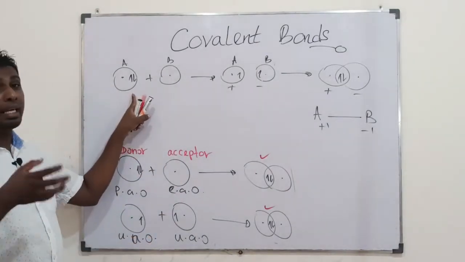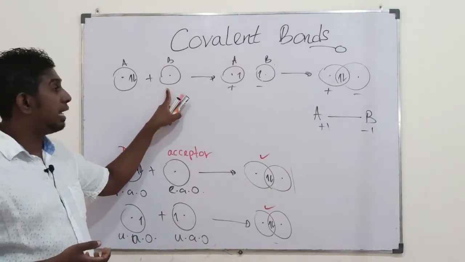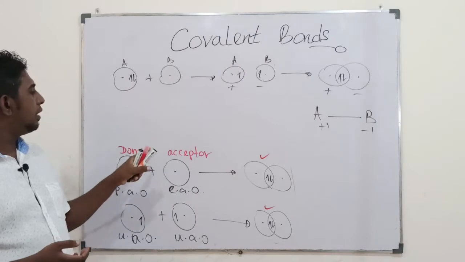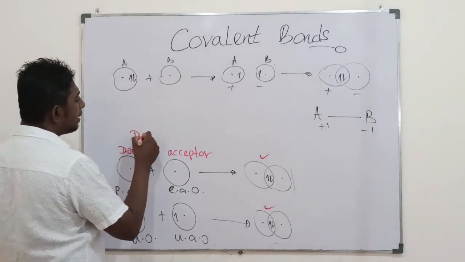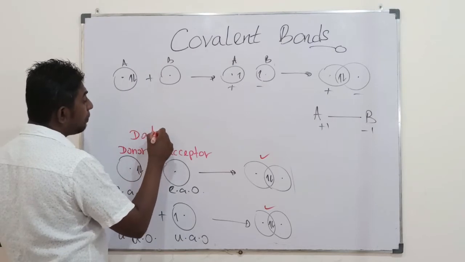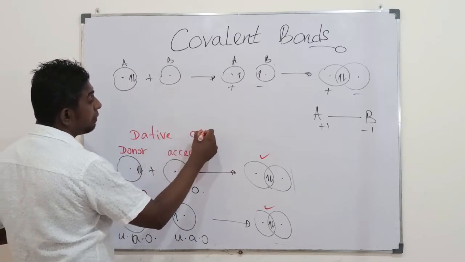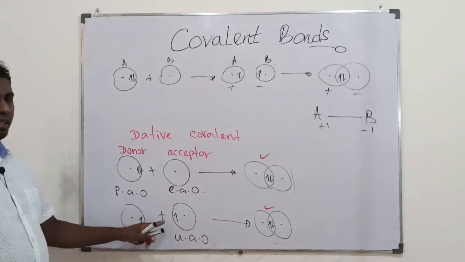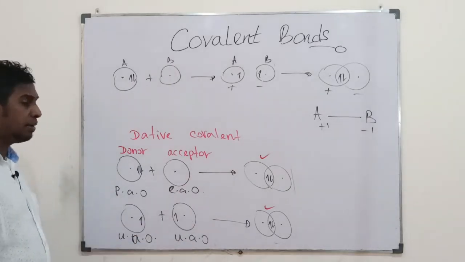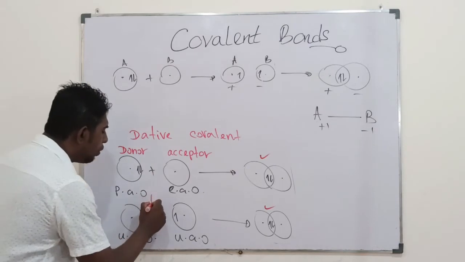When one atom brings both electrons and the other comes empty, it is identified as dative covalent. The other is the normal way of forming covalent bonding, so we call that normal covalent.